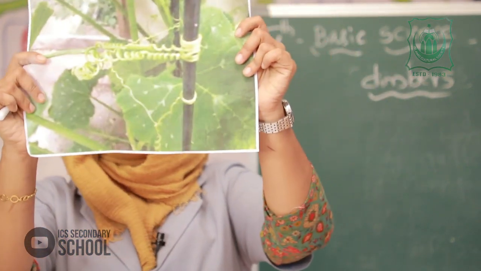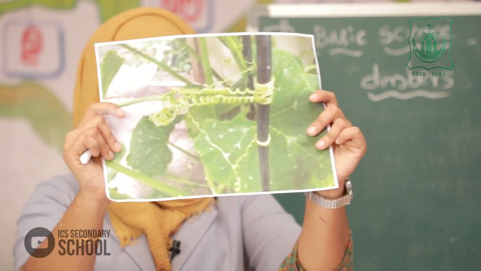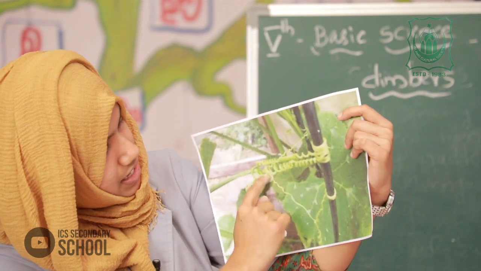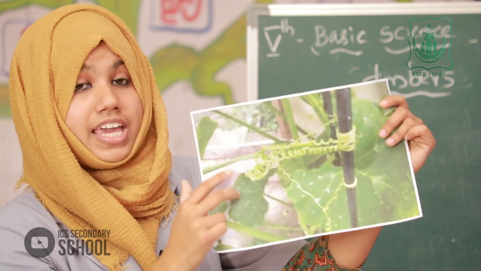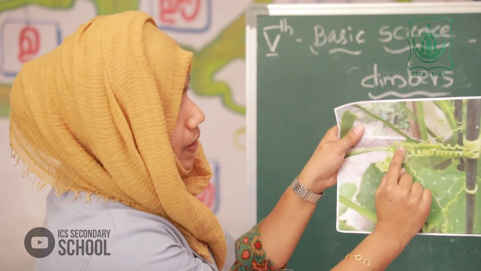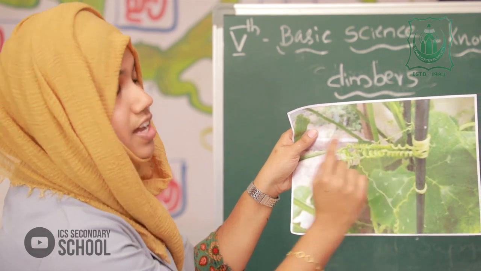And this is tendrils. Can you see this? So, climbers are weak stemmed plants, they climb on other plants with the help of a spring like structure, that is tendrils.